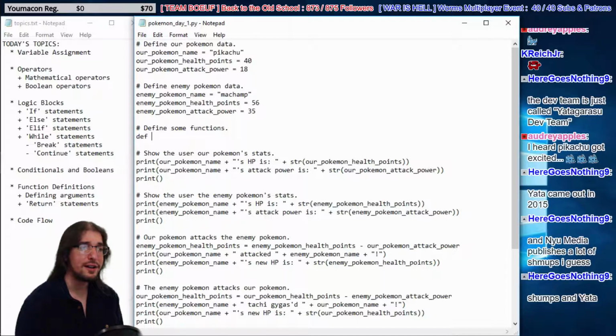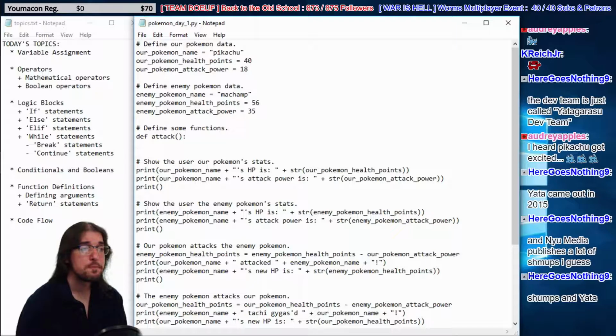So let's call it attack. We're going to make a function called attack. Then we're going to put some parentheses behind it, so we know that it's a function, and then we're going to use a colon, and we're going to go down a line. So we're defining a new function called attack, and we're going to indent 1, 2, 3, 4 spaces.